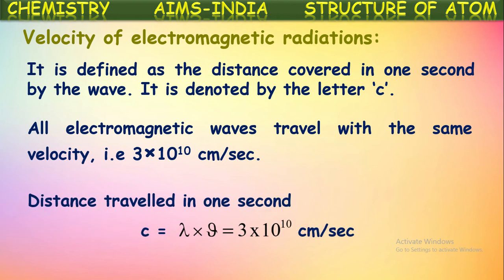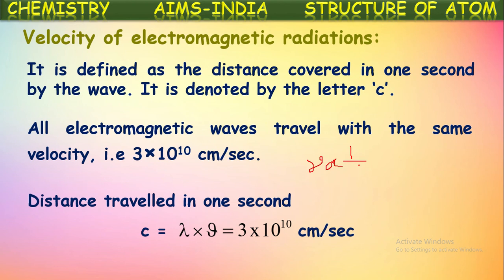The distance traveled in 1 second, c, is equal to lambda into frequency, that is equal to 3 into 10 to the power of 10 centimeters. How is it derived? Earlier we have seen the relation between the frequency and wavelength. We said frequency is inversely proportional to wavelength. So it is represented like this mathematically.